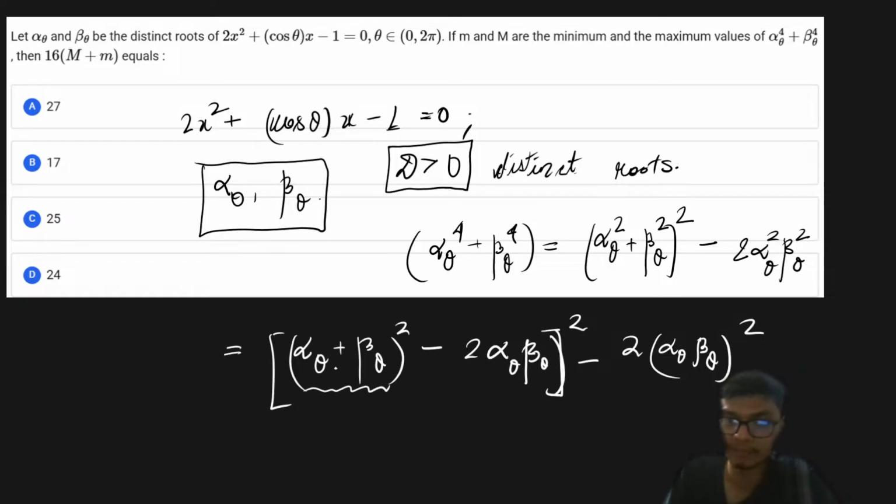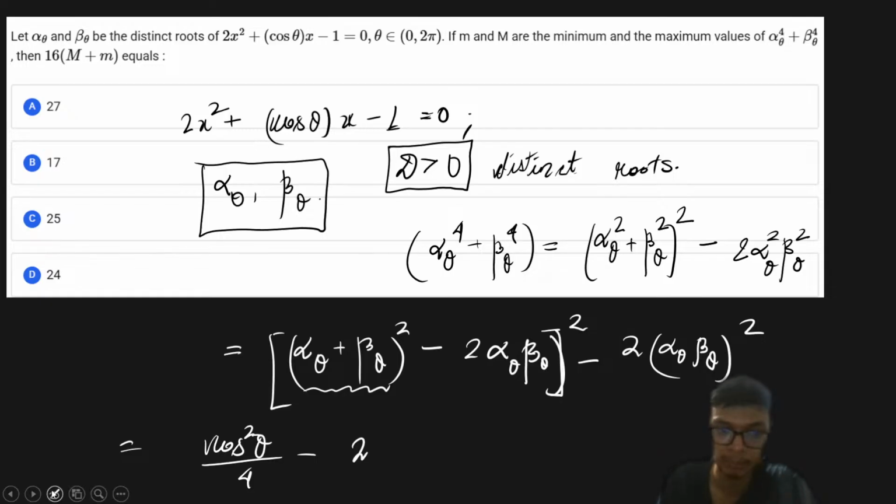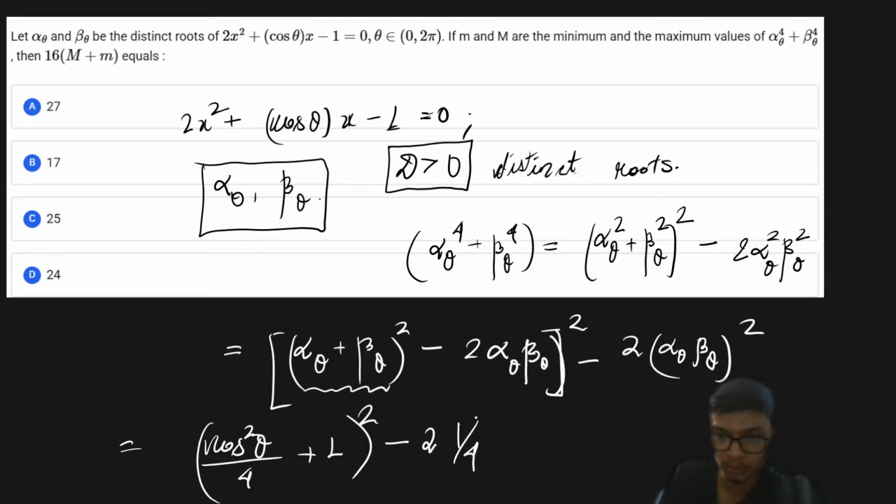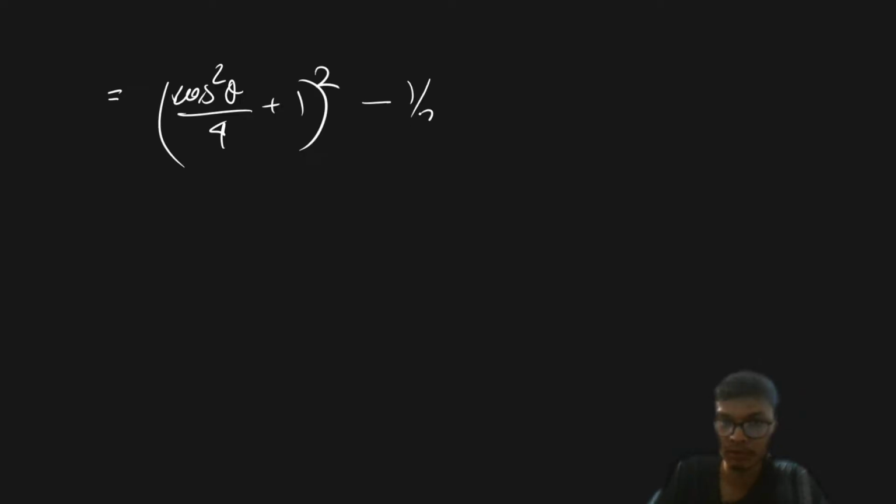So we know this expression, that is alpha theta plus beta theta, is equal to minus of cos theta by 2, and that is going to be cos square theta upon 4 over here, minus of, now that is c by a, the product of the roots is basically 1 upon minus of 1 upon 2. So from that I will get this part as plus of 1 and whole square of it, right, minus of 2 times of this particular part, which is 1 upon 4, right? 2 times the product of the roots, square of that is going to be 1 upon 4, right? On simplifying it further, I'll have the expression as cos square theta upon 4 plus 1 whole square of it minus 1 upon 2, right?